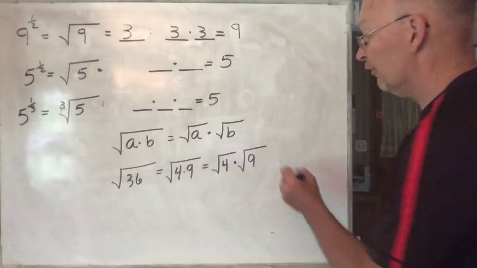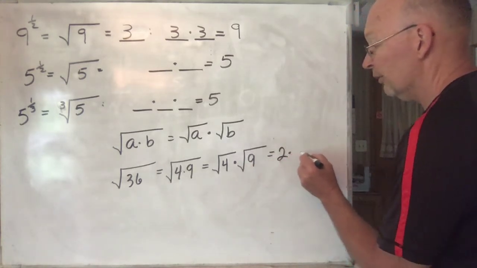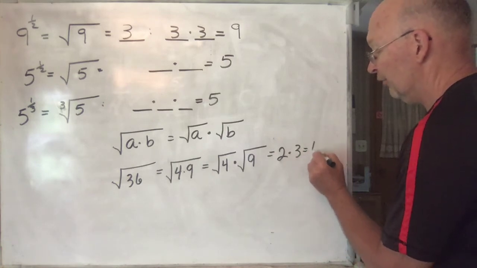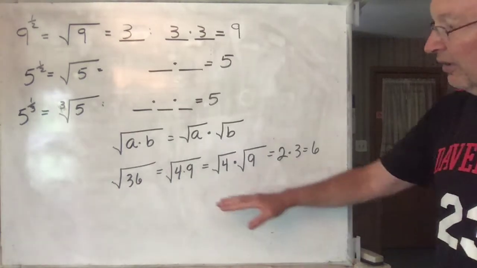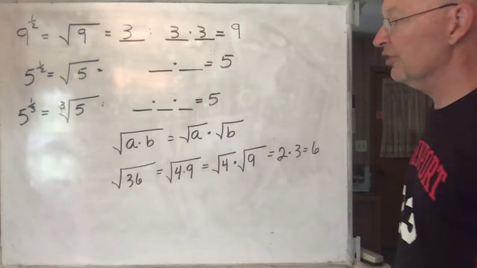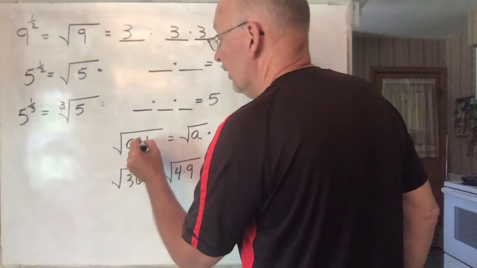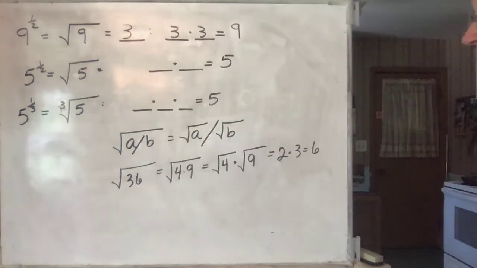and the square root of 4 is equal to what? 2, and the square root of 9 is equal to 3, 2 times 3 is equal to 6. And sure enough, the square root of 36 is equal to 6. So when you have a multiplication in there, or division, division works the same way. If you had division here, then this would be division there. Then it works the same way.